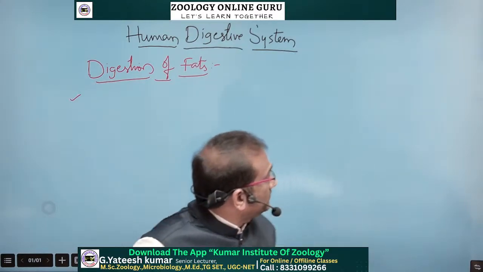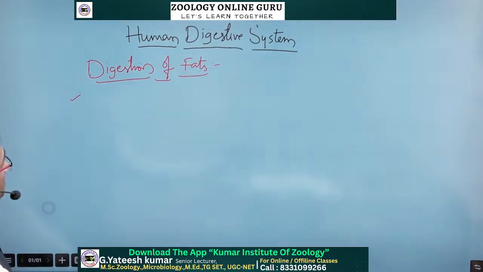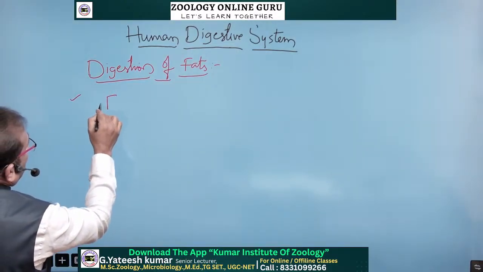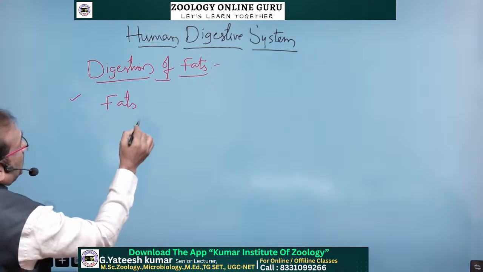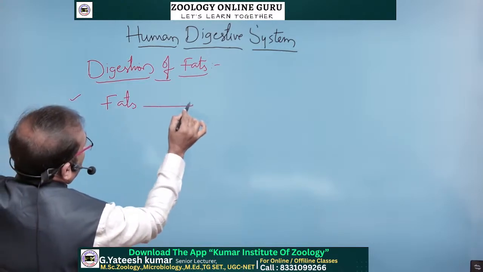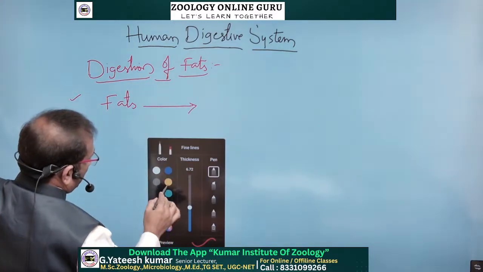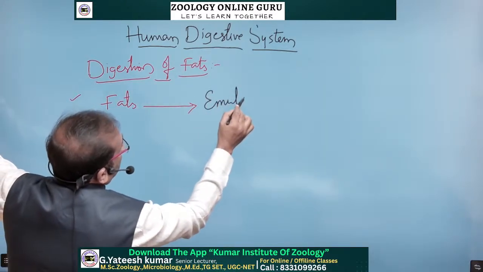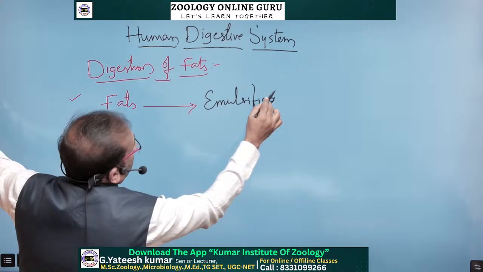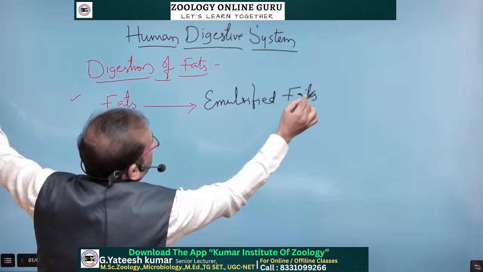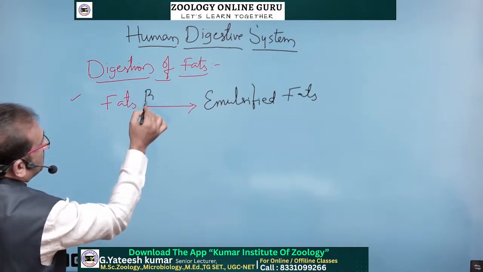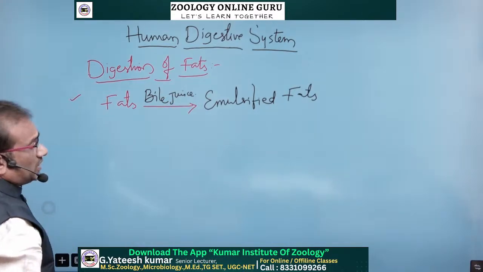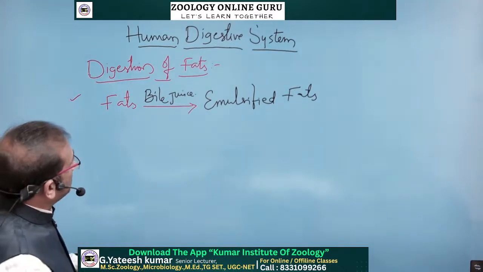Okay. So here, digestion of fats. First, in the duodenum, fats get emulsified. Fats are converted into emulsified fats by bile juice. We already discussed the bile juice. Bile juice is without enzymes.